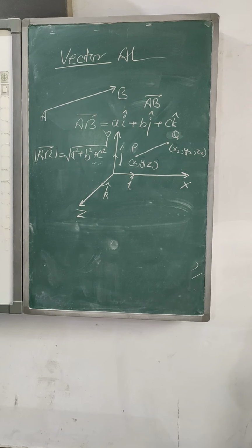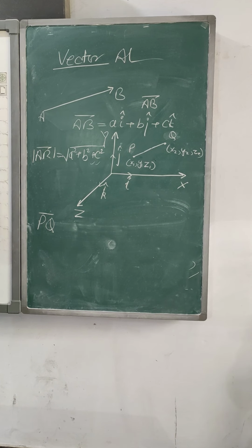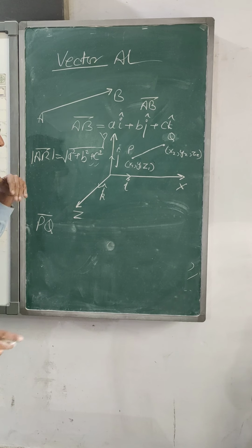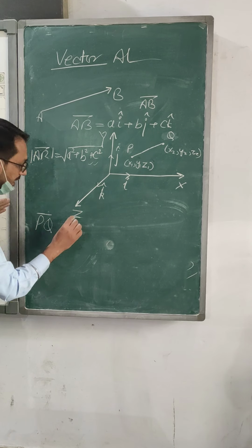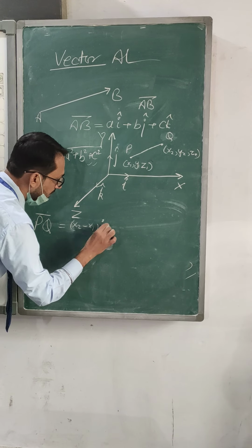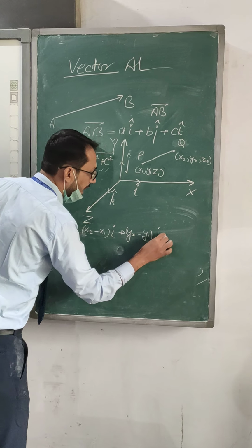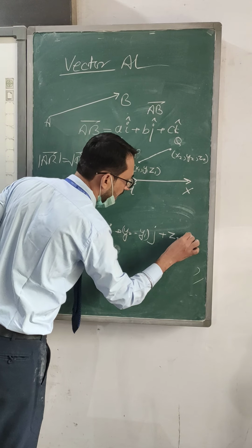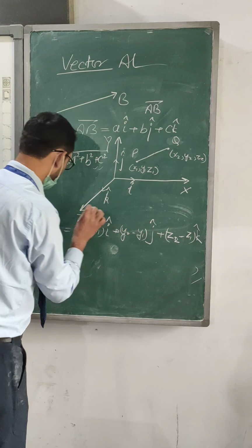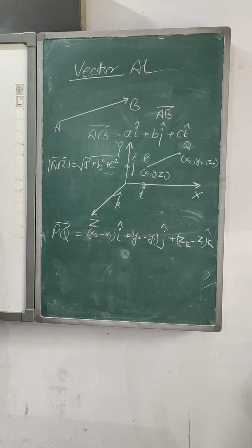Making vector PQ, means the coordinates of Q minus coordinates of P. Q minus P, that is (x2 minus x1) i plus (y2 minus y1) j and (z2 minus z1) k is the vector PQ.